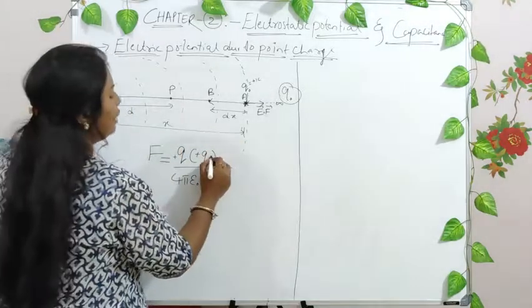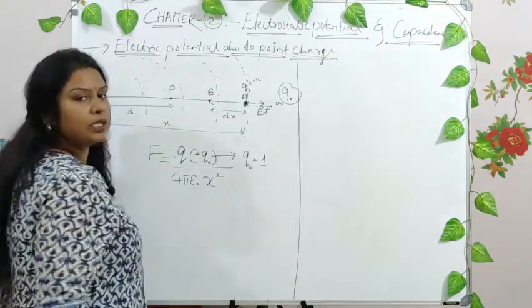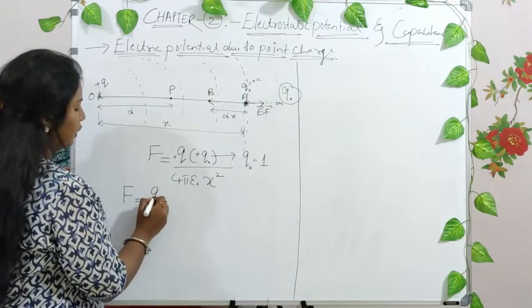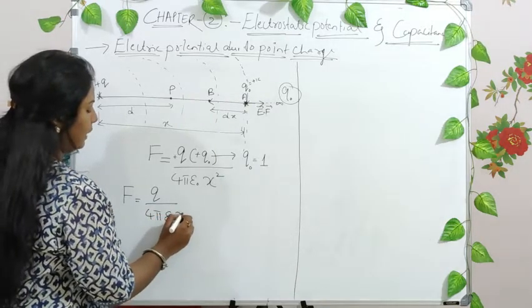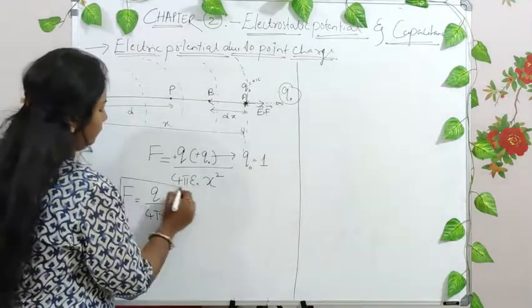What is the value of Q naught here? Q naught is equal to 1. It is a unit positive charge, and hence you can write F is equal to Q divided by 4 pi epsilon naught x square. This is the force.